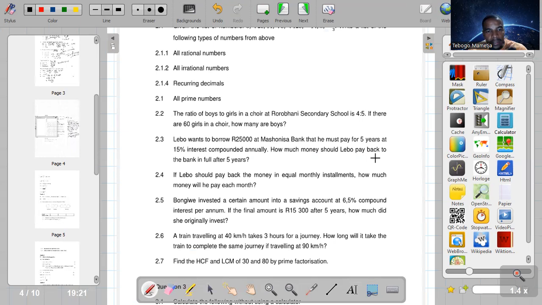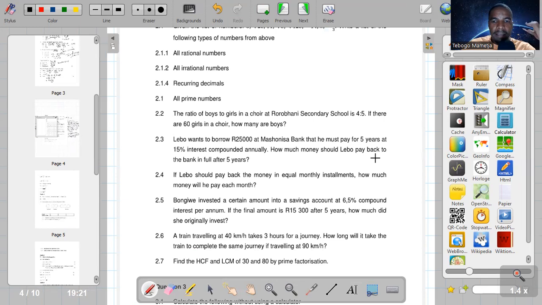So the next one, 2.3. Levo wants to borrow 25,000 at Mashonesa Bank that he must pay for 5 years at 15% interest compounded annually. How much money should Levo pay back to the bank in full after 5 years?